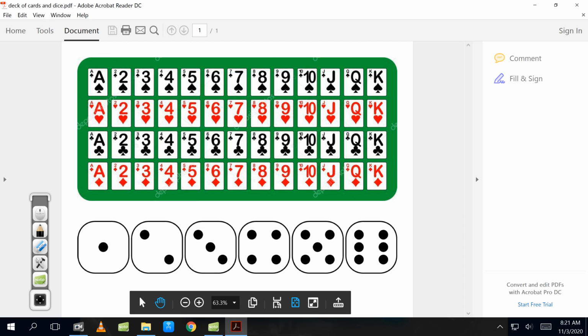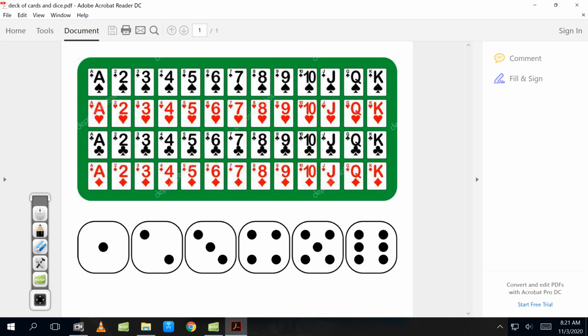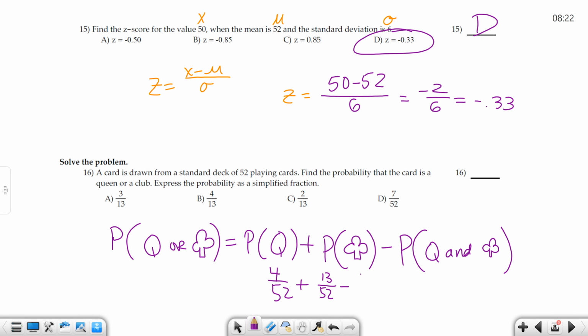So here, you got 13 spades. You got spades across the top, hearts, then clubs, and then diamonds. So there's 13 of each. How many queens are there? There's 4, the next to last column on the right. And then third row, next to last column, there's 1 queen that is queen of clubs. So here, this is minus 1 out of 52. So you have 4 plus 13 is how much? 17 minus 1 is, so you got 16 out of 52, but wait a minute.